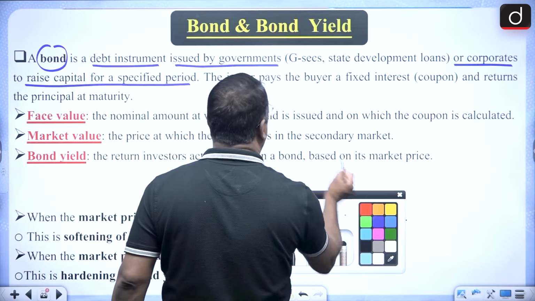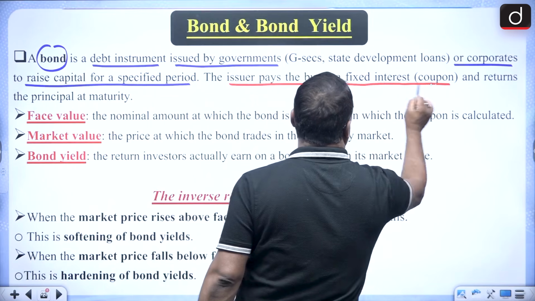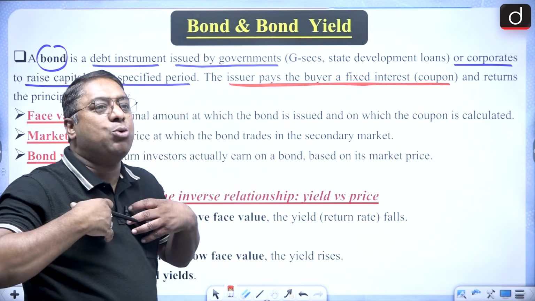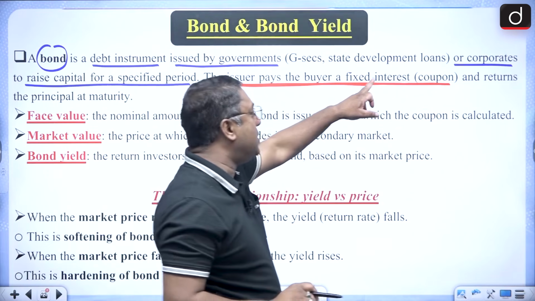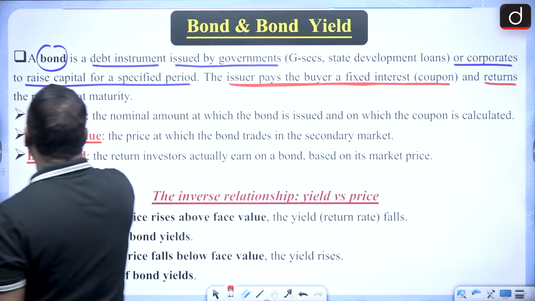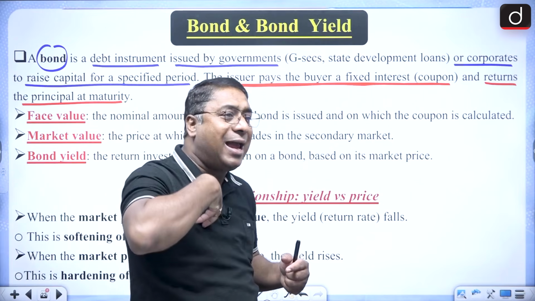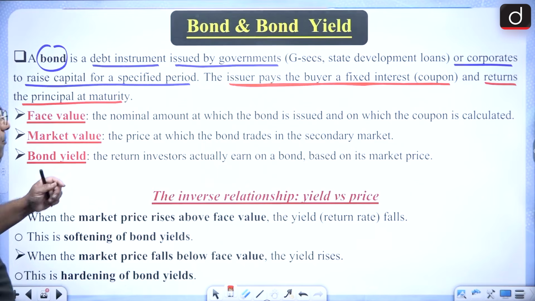Now, when I say the issuer pays the buyer a fixed interest which is called coupon, that means if I am the issuer of the bond, I will pay the buyer a fixed interest that is called coupon, and return the principal on maturity. That means on maturity, I will be returning the money to the buyer.